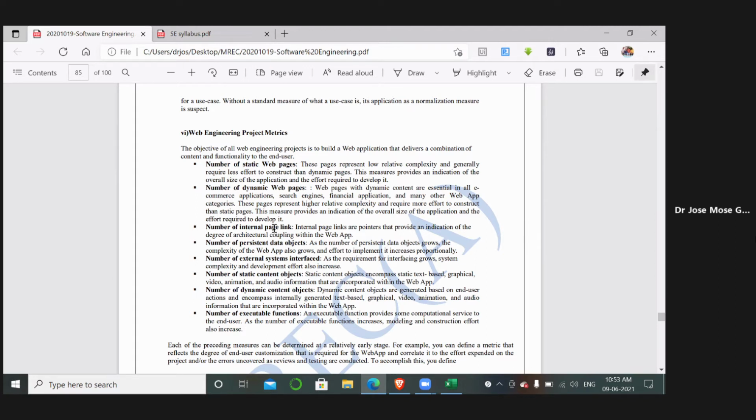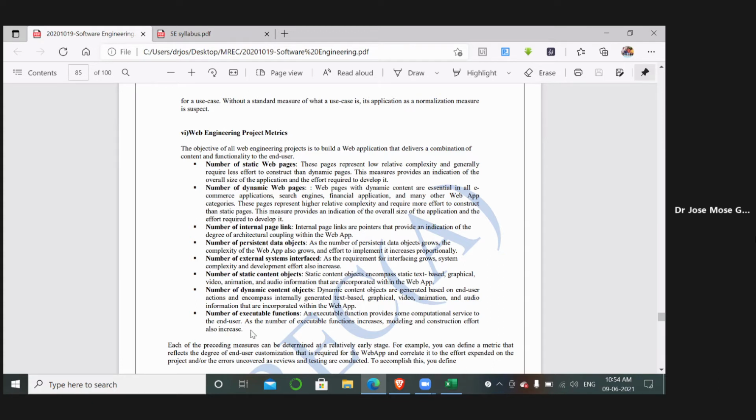So whenever we are focusing on the quality of the process, we will be measuring the lines of code, or calculating the number of web pages it has, whether dynamic or static, the linkages between them, and the data objects that are interfaced.